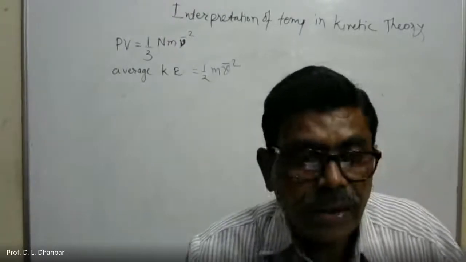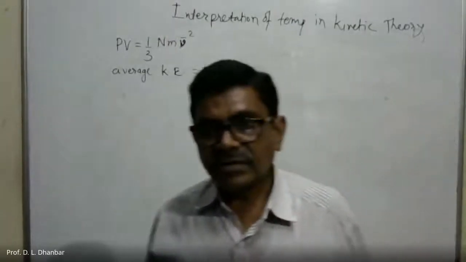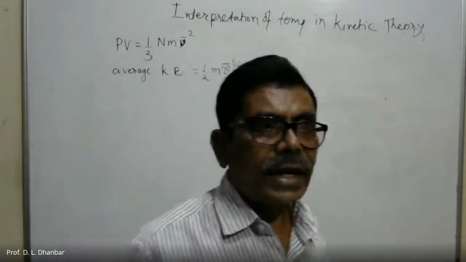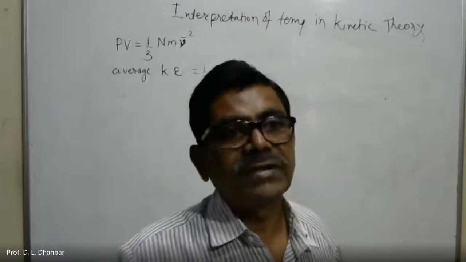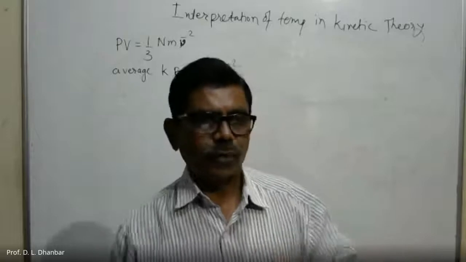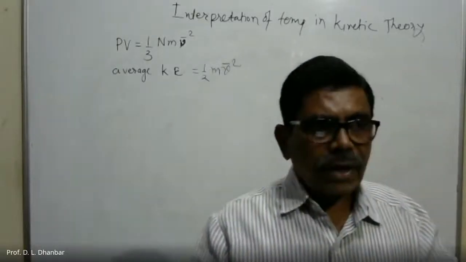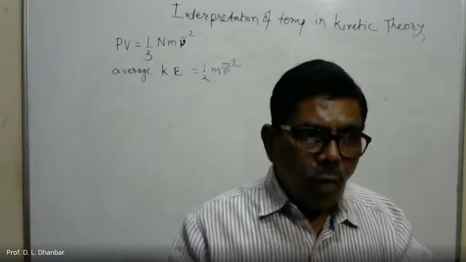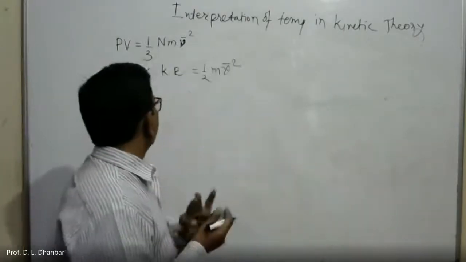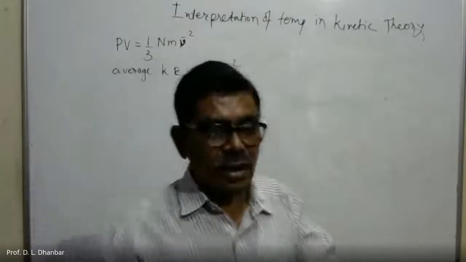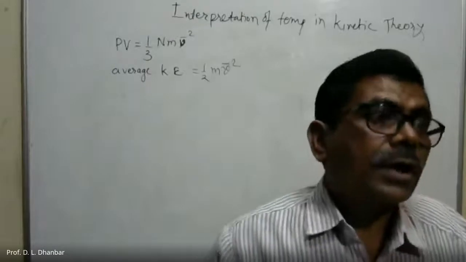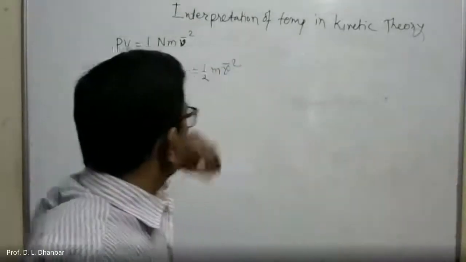Actually, all the particles are non-interacting, and that's why the potential energy is absent. Potential energy in this case is equal to 0. And because of this, the entire energy is only the kinetic energy. So for that, let us find out the kinetic energy in this equation.